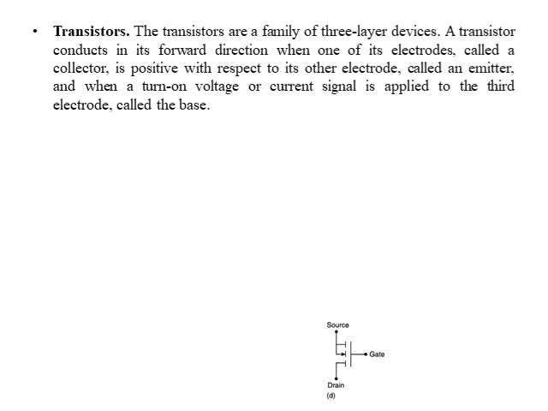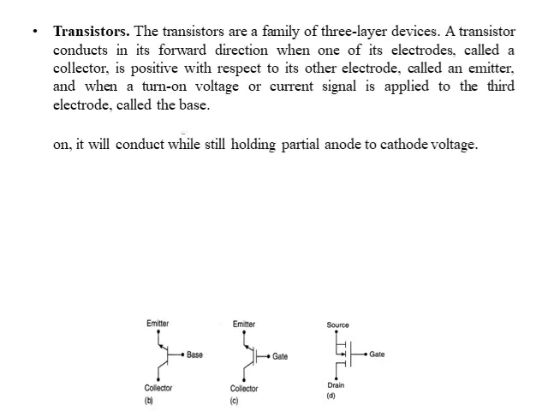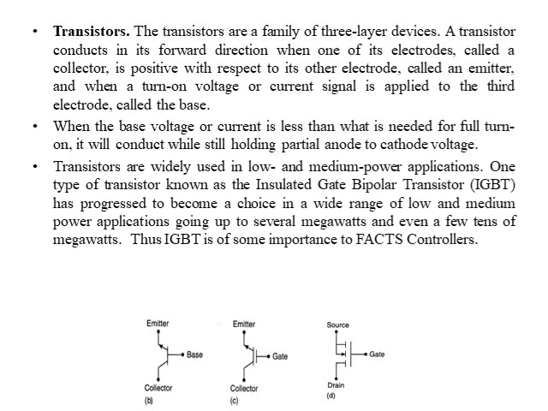Next, we'll study transistors. The transistors are a family of three-layer devices. A transistor conducts in its forward direction when one of its electrodes, called the collector, is positive with respect to the other electrode, called the emitter.